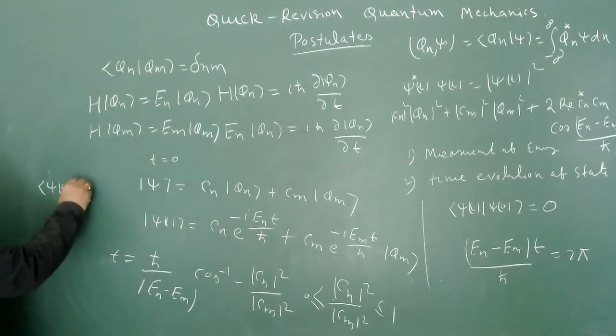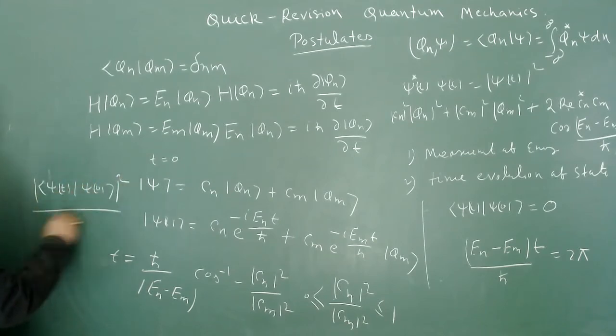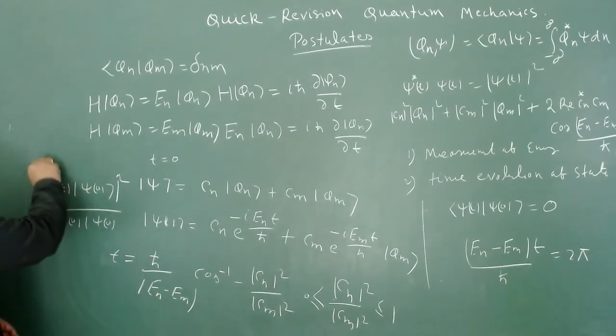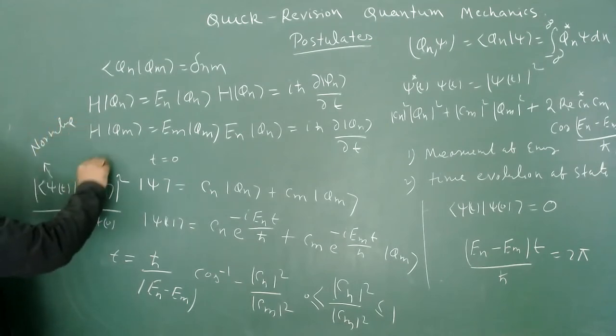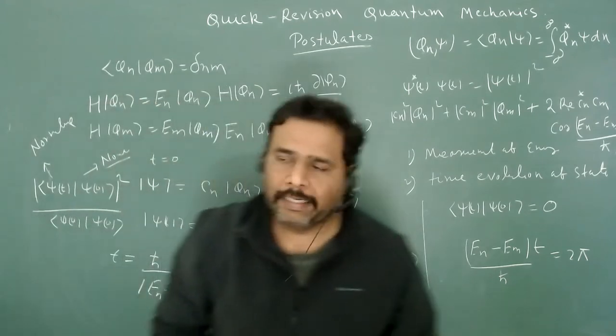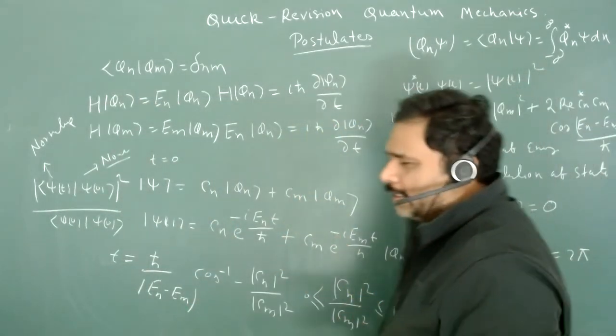Psi t you know, psi 0 you know, and you can take the mod square, and here psi 0 you can take, and obviously always try to make it normalized. So always make it normalized. If you are making it normalized, there is very little chance of error, and always focus on this particular thing.